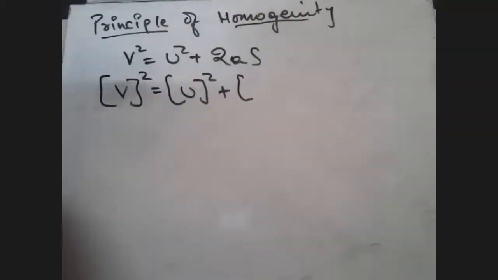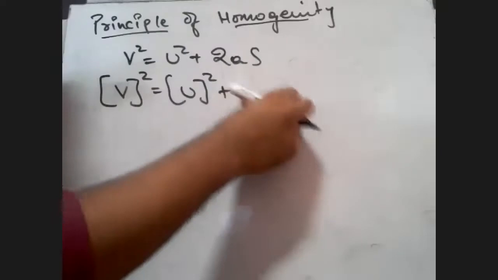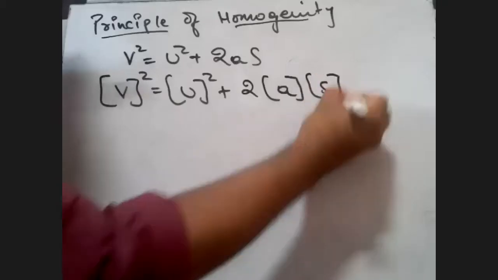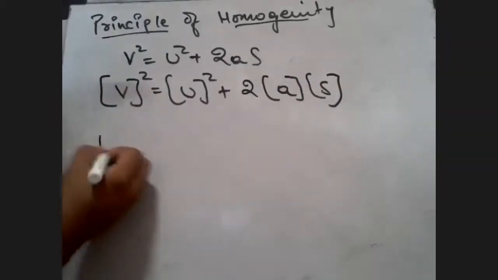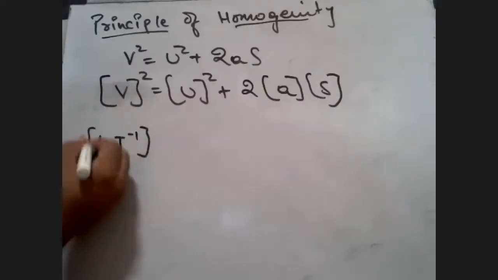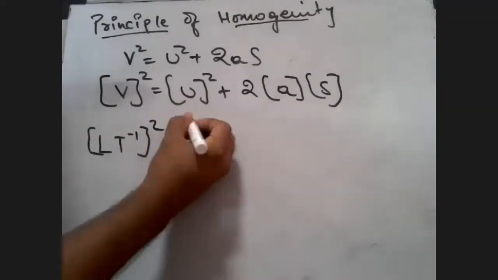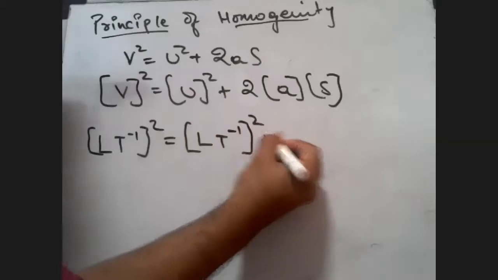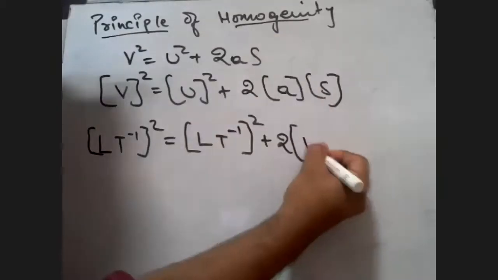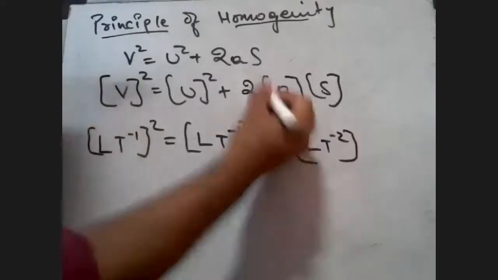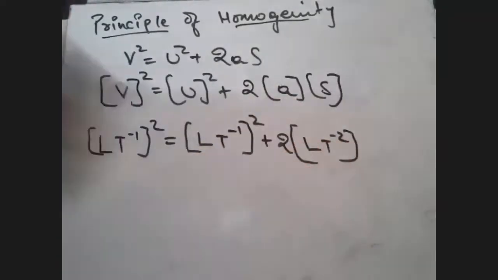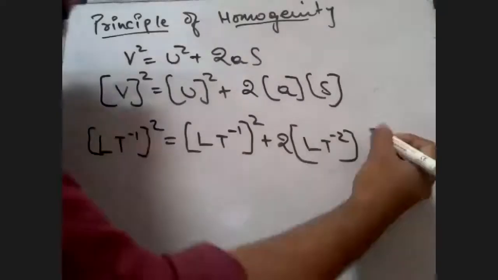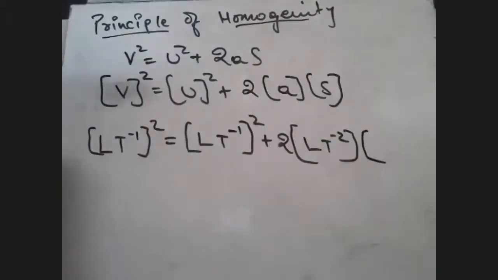Now here, students, I want you to see 2 is a constant, so you can keep 2 out over here. There is no dimension of a constant. This is going to be A and this is going to be S. So now you can see V square dimension is LT^-1, and it is whole square. So you're going to get equal to U square also will have a dimension of, because it's velocity, (LT^-1) whole square, plus 2. Acceleration is LT^-2. How is it LT^-2? It is basically velocity upon the square of the time, t square. So I have written LT^-2, and what are you going to get, students, here? S is what? Displacement.